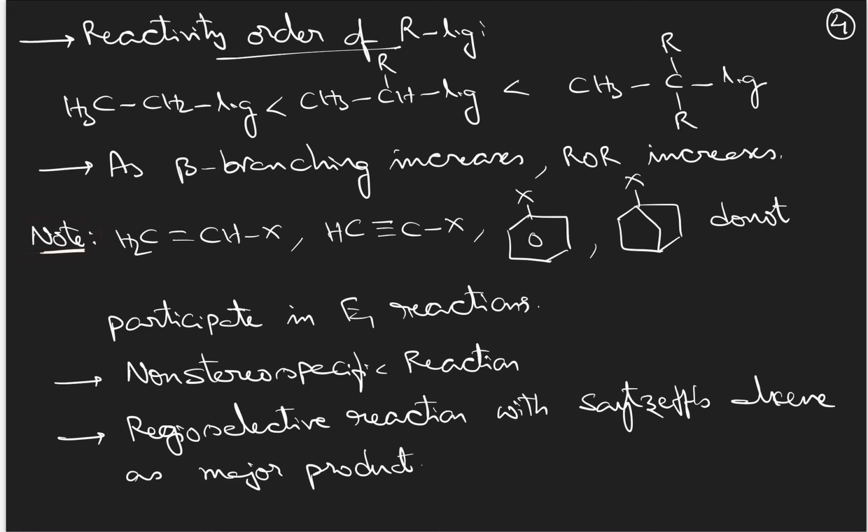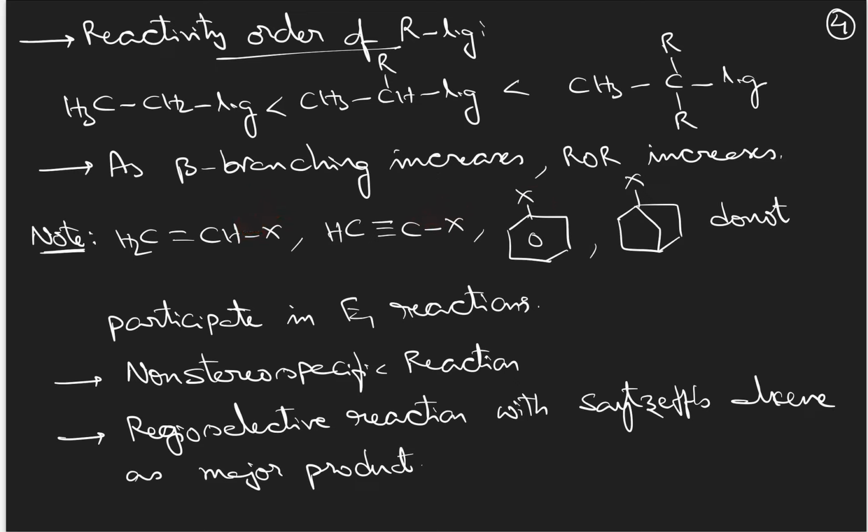A very important point, note: compounds of this type, vinyl halide, alkynyl halide, and phenyl halide or halobenzene, will not participate in the reaction because of partial double bond character. There will be partial double bond character here, here, here also.